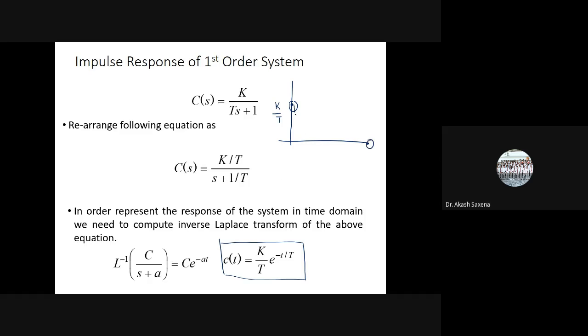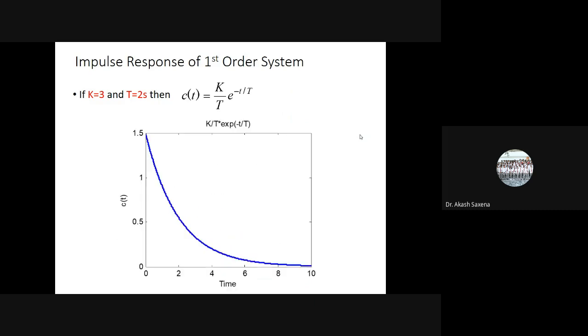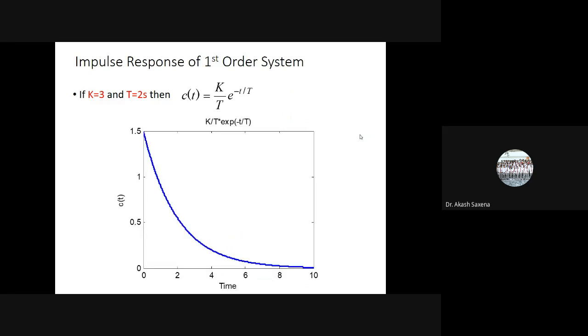So it will be a monotonically decaying expression. Now if I put K is equal to 3 and T is equal to 2 seconds, it will be given like this. So it entirely depends on the value of K and T.